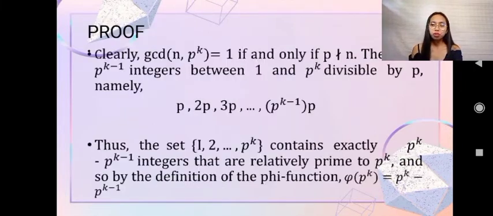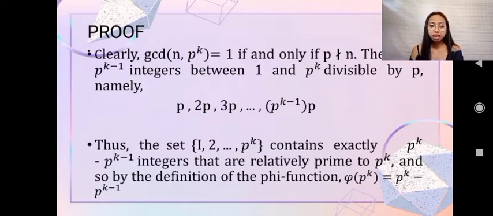Okay, so as proof for theorem 1, clearly the GCD of n and p^k is equal to 1 if and only if p does not divide n. So there are p^(k-1) integers between 1 and p^k divisible by p, namely p, 2p, 3p, up to p^(k-1) times p.